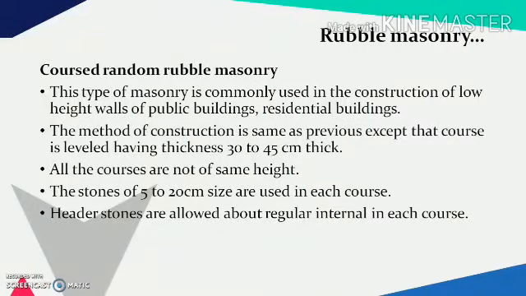Then comes the coursed random rubble masonry. This type of masonry is commonly used in the construction of low height walls of public buildings and residential buildings. The method of construction is the same as previous, except that the courses are leveled, having a thickness of 30 to 45 cm. All these courses are not of the same height, but still we are able to form different courses as such. Courses means placing the stones of comparatively the same height into one horizontal layer. Stones of 5 to 20 cm size are used in each course. Header stones are allowed at regular intervals in each course.